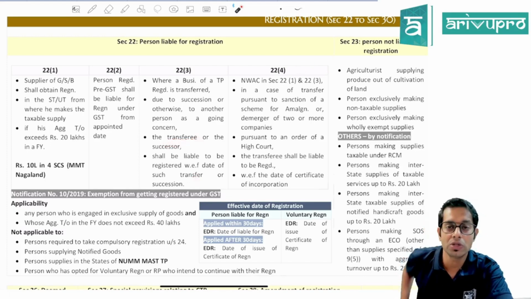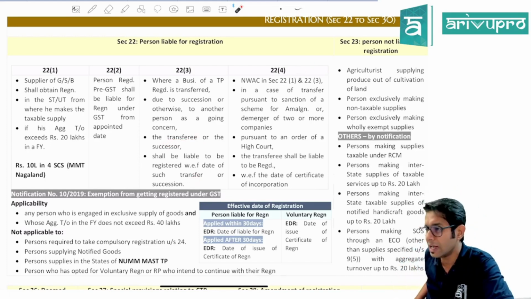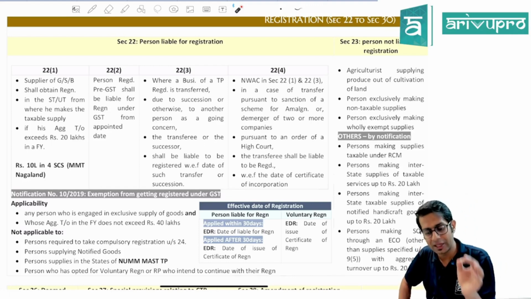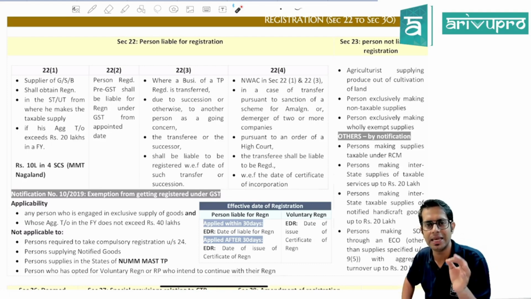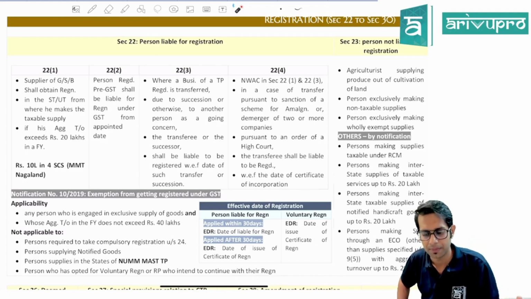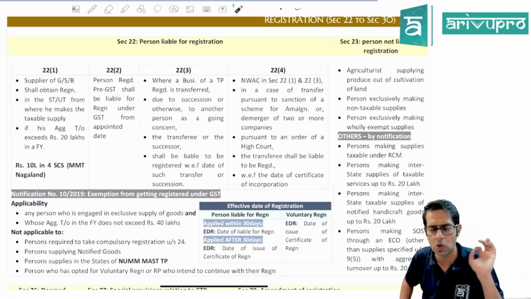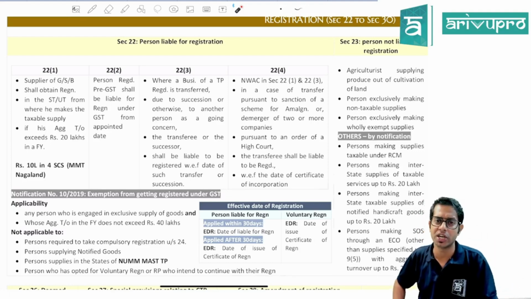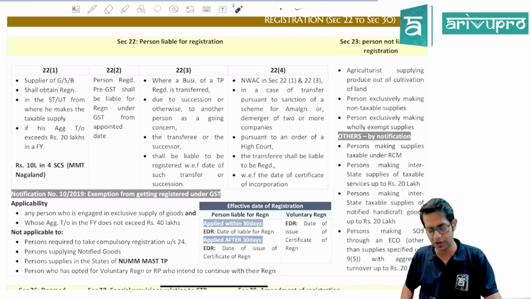Similarly, section 22 subsection 4 says, notwithstanding whatever is given in section 22.1 or 22.3, if there is a scheme of amalgamation, merger, demerger which is sanctioned by the High Court, then the transferee, the new company which is formed because of that High Court order, will have to take registration under GST law with effect from the date of certificate of incorporation of that particular company.